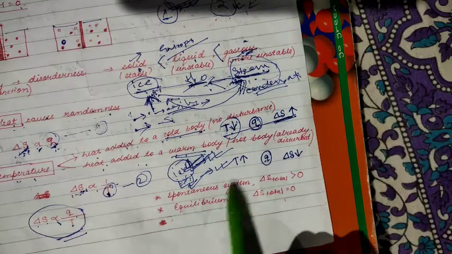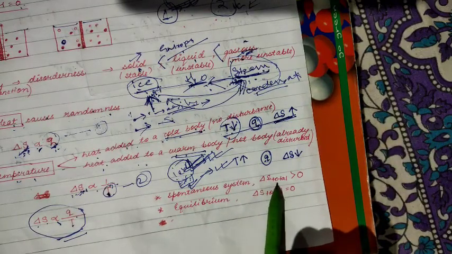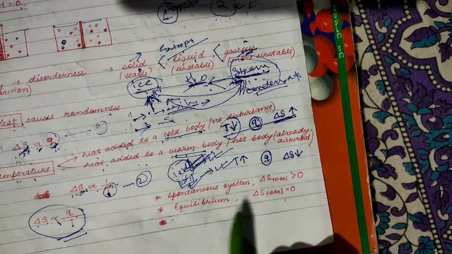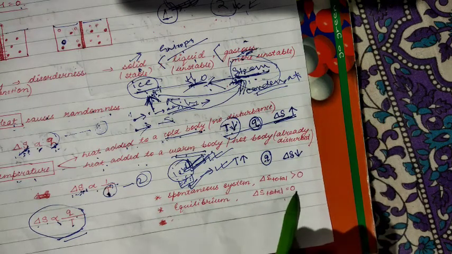Now, for a spontaneous system, the change in entropy will always be greater than 0, and at equilibrium delta S equals 0.